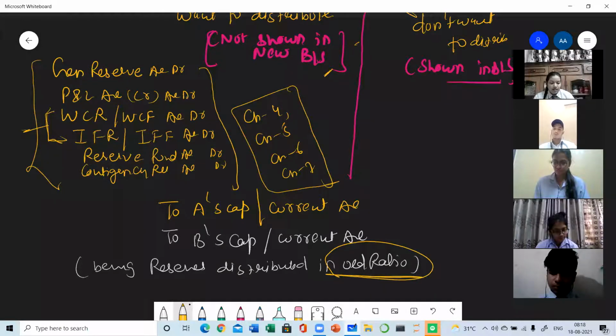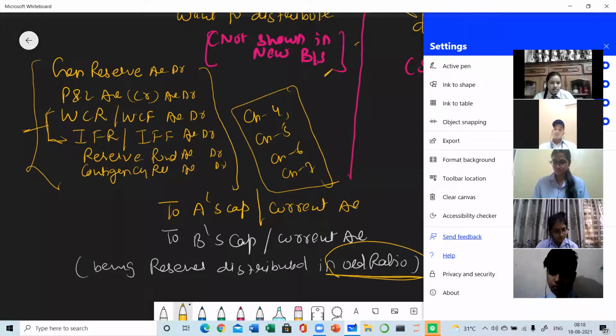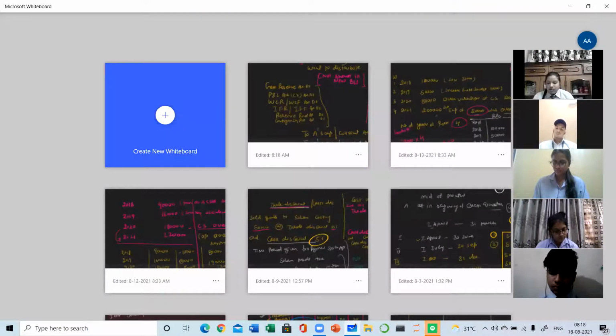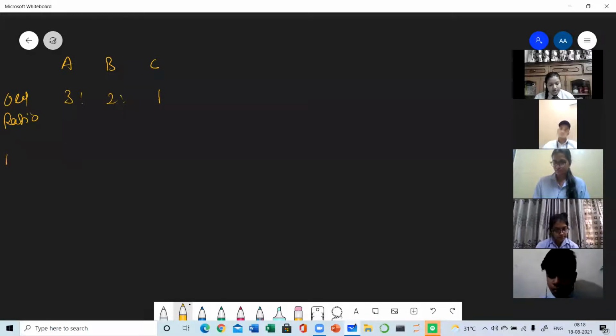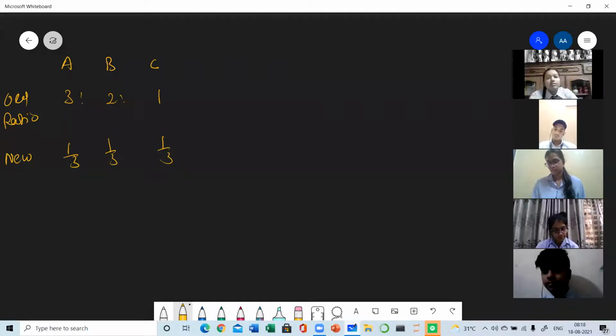Okay, so now write down one question, then we will go to the next part of the chapter. A, B, C are three partners and their ratio is 3:1. This is the old ratio, and they have decided to change their ratio, and this is their new ratio, equal. They have decided that in future they will share profits equally.